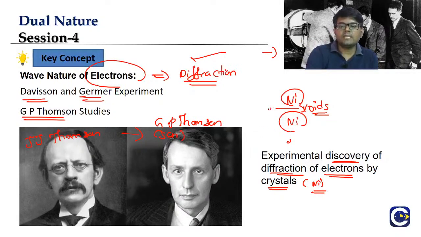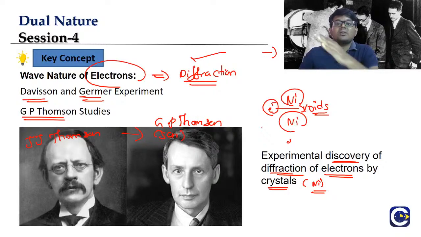When electrons go through these gaps, it is like light going through a small opening. Remember, when light goes through a very small opening, it bends. That phenomenon is called diffraction. Here the electrons are going through small voids, so electrons also exhibit diffraction. That is what is proved by the Davisson and Germer experiment.